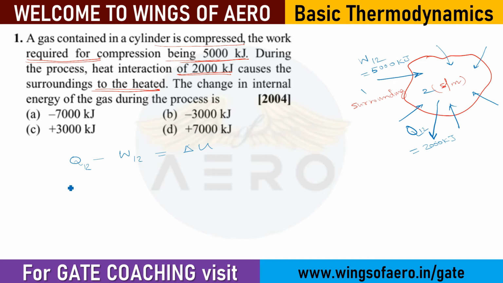Can I say Q12 is minus of 2000, minus of W, because the work is entering inside, so it will be minus again, minus of 5000, so it will become plus 3000 kilojoule, right? So the right answer is C.